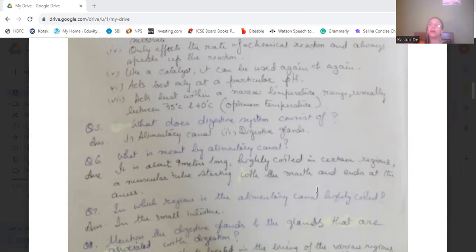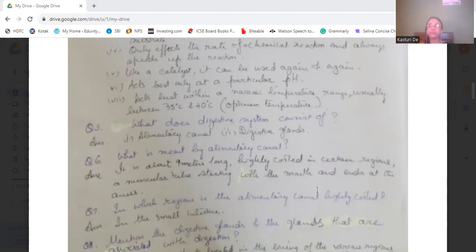Like the food which is present in the stomach requires an acidic medium. The enzyme which is acting there also requires that same acidic medium for the best end product to be formed.